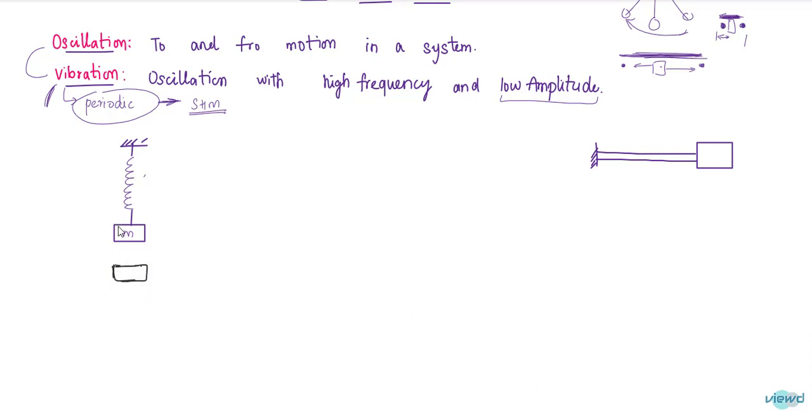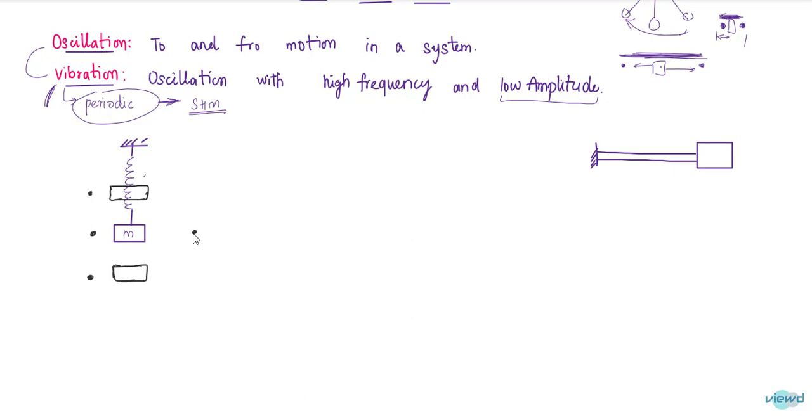Suppose that this is the position when the force is applied, and when force is removed, it reaches, suppose say this is the position when the force is removed. So these 2 points are extremes. This point and this point are extremes. And this is the mean position. Mean position means about that point the body is going to oscillate.